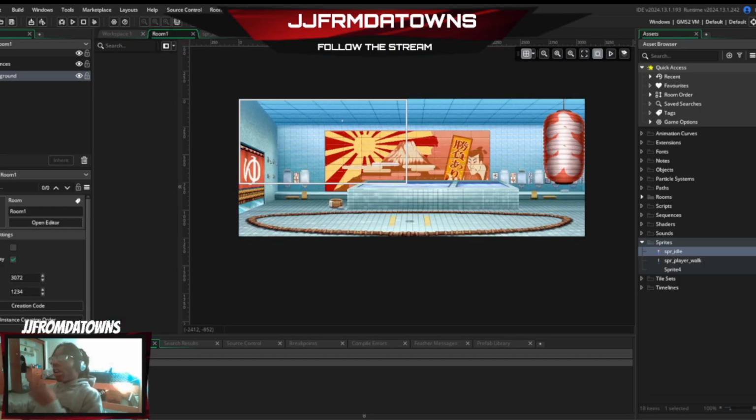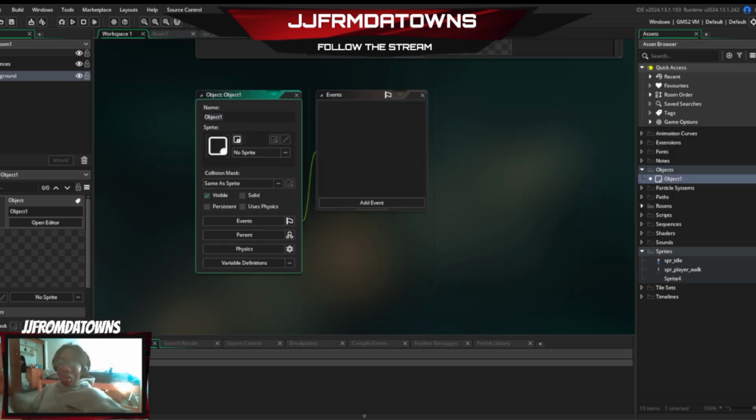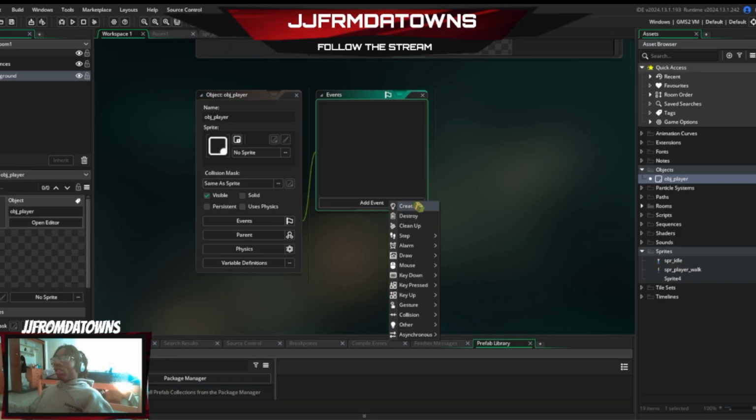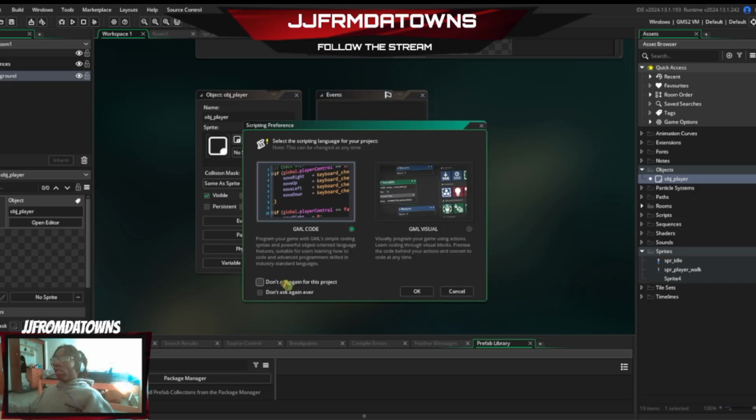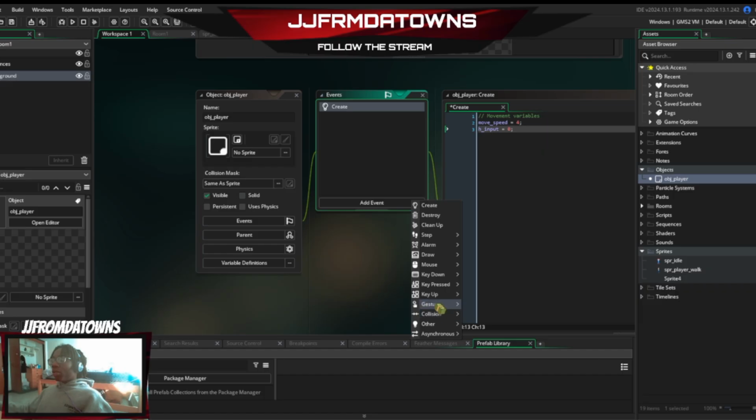Okay, we've got a room, we've got our player. It's time to make the player move in the room, and for that, we need some code. First things first, we're going to drop an object in there. I'm going to call it obj player. I'm going to add a create event, the player create event. Then we're going to add a step event.